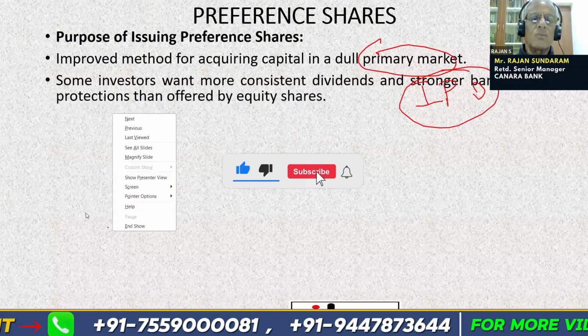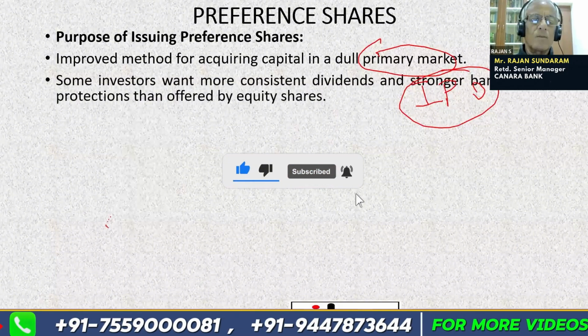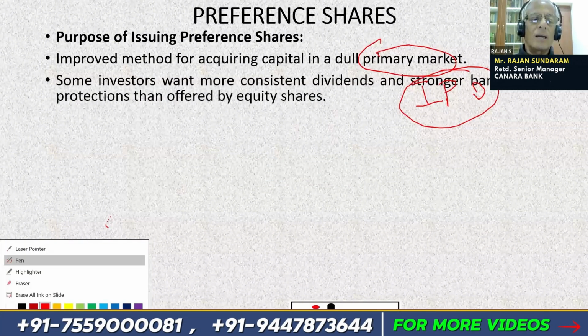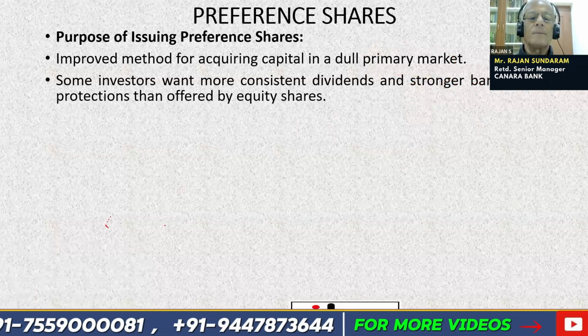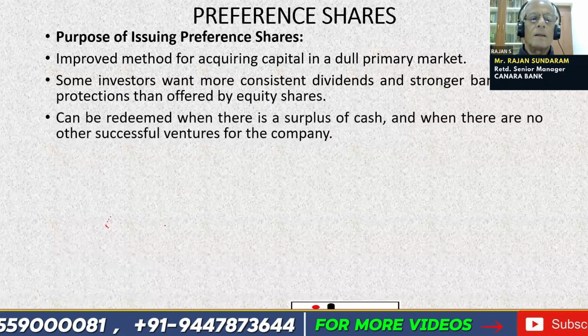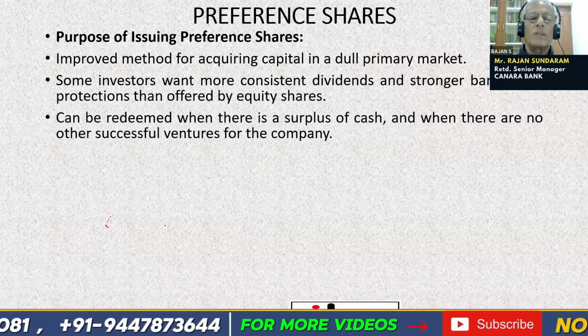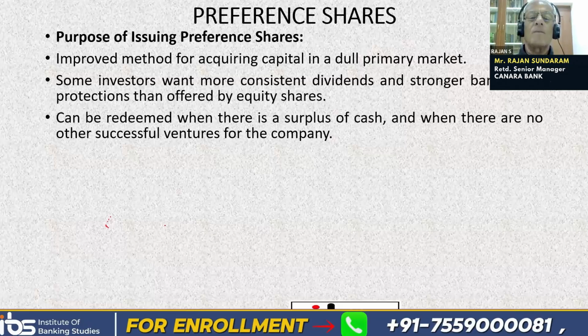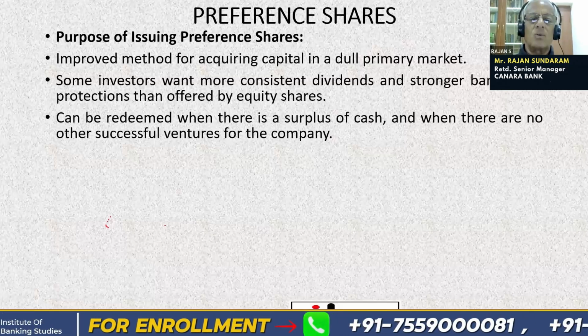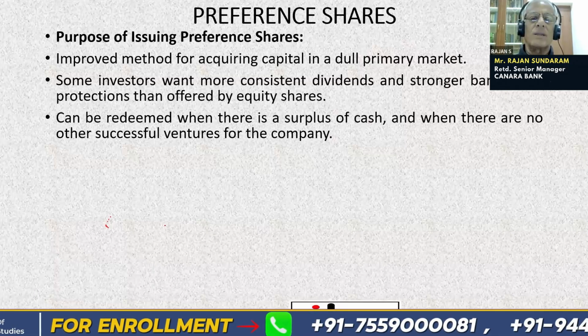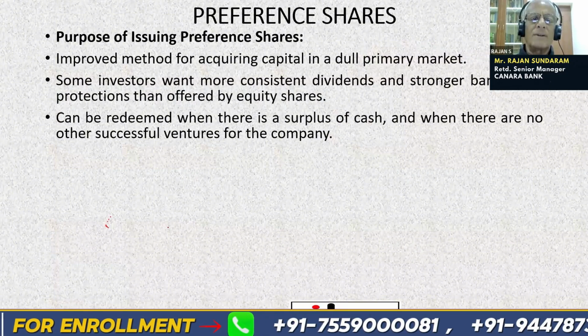Some investors want more consistent dividends and stronger bankruptcy protections. Preference shares can be redeemed when there is surplus cash and when there are no other successful ventures for the company. So when a company has a lot of surplus cash, it wants to buy back the preference shares.